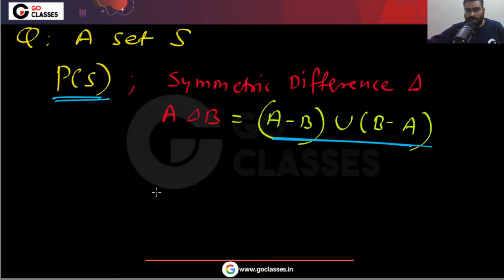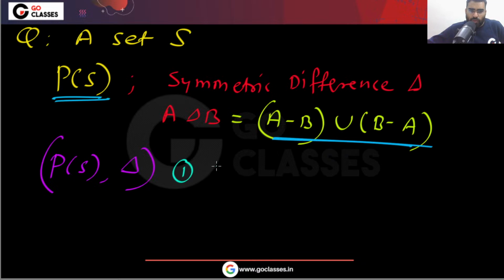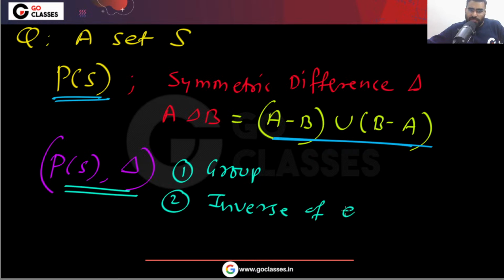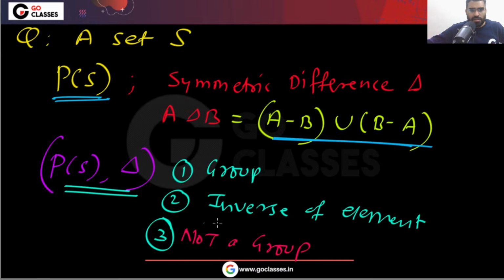Now, what will happen? The question is asking: on this power set, with symmetric difference defined, is this a group? One option is, is this a group? The second option is, what is the inverse of any element in this group? And there was one more option, that it is not a group. So these were some of the options.